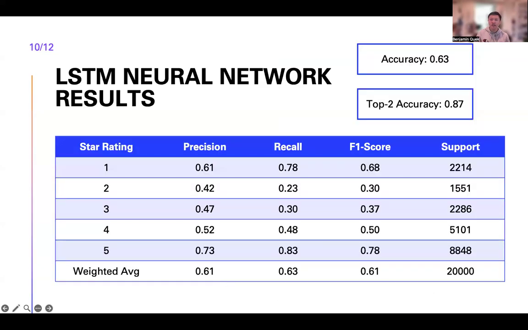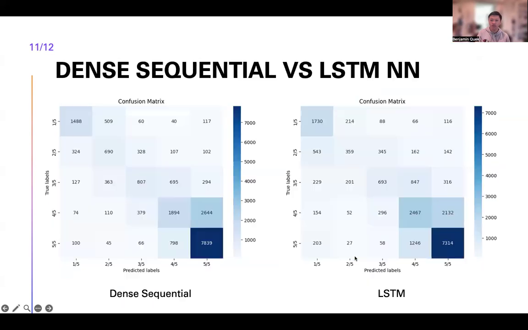Somewhat surprisingly, the LSTM model didn't perform better than the dense sequential network. The accuracy and top 2 accuracy are 1 and 2 percentage points lower respectively, so 63% for accuracy and 87% for top 2 accuracy. And overall, the F1 scores are the highest for the 1-star rating and the 5-star rating, and the worst for the 2 to 4-star ratings.